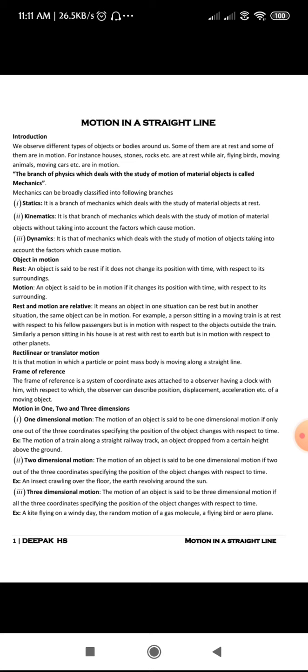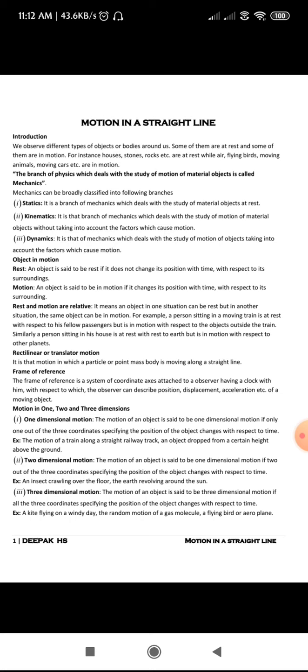Next, coming to the frame of reference. The frame of reference is a system of coordinate axes attached to an observer having a clock with him, with respect to which the observer can describe position, displacement, acceleration, etc. of a moving object. So it is a system where an observer has a clock with him so that he can describe the position, displacement, acceleration of an object. This is called the frame of reference.